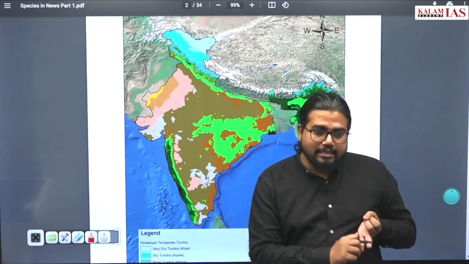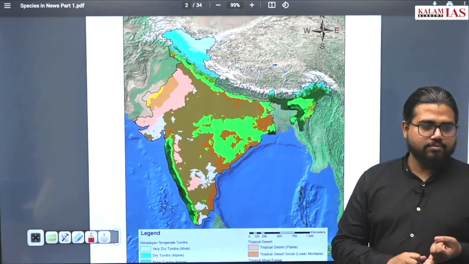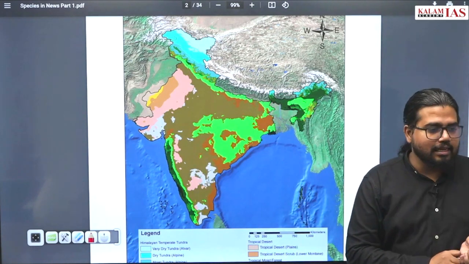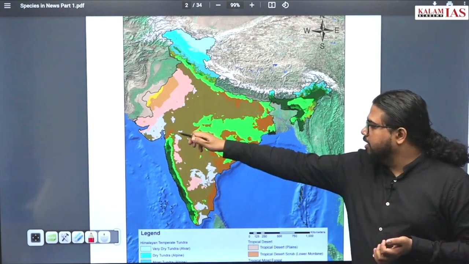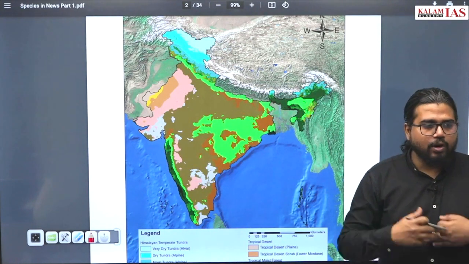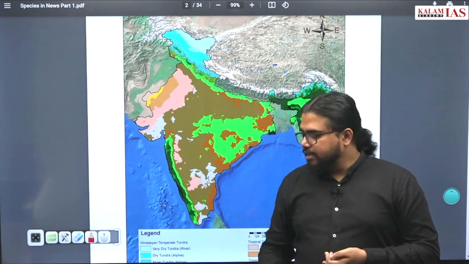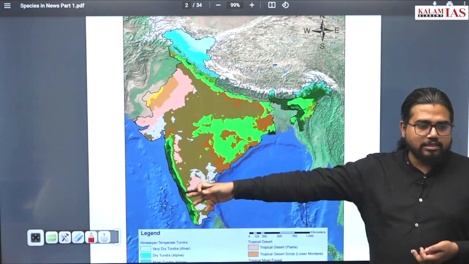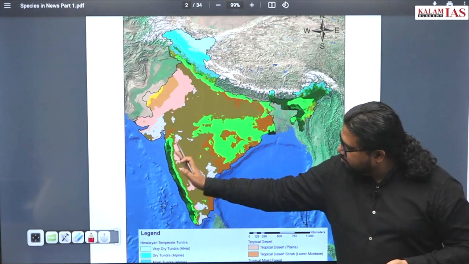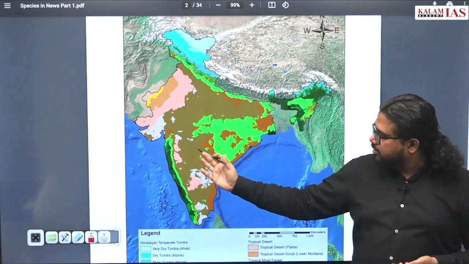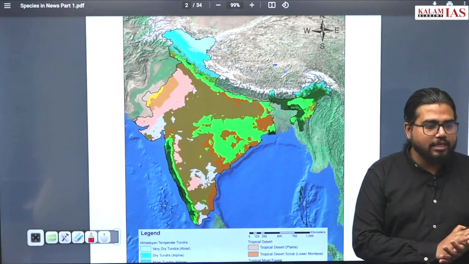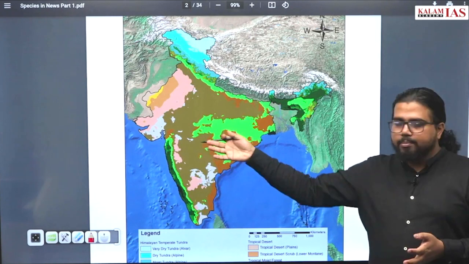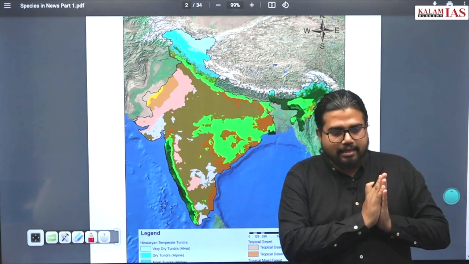That is one reason. Second reason, we have this continuous chain of mountains, that is Western Ghats, along the western coast of India. What impact is it creating? When the southwest monsoon is coming from this direction, this will act as a barrier to these monsoon winds, so that the rainy side, or we can call it the western side of these Western Ghats mountains, will always get all the rainfall. The other side will be the leeward side, which will be getting very little rainfall.